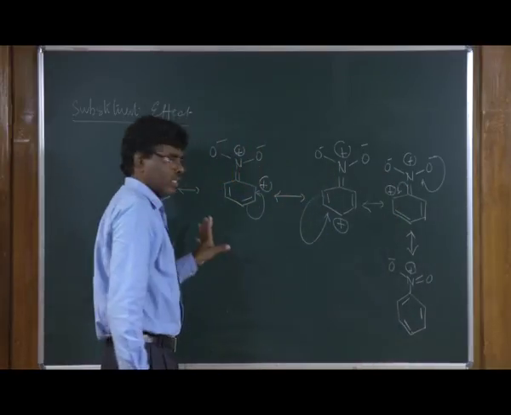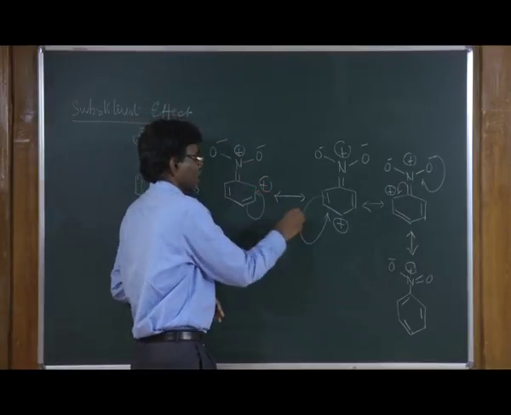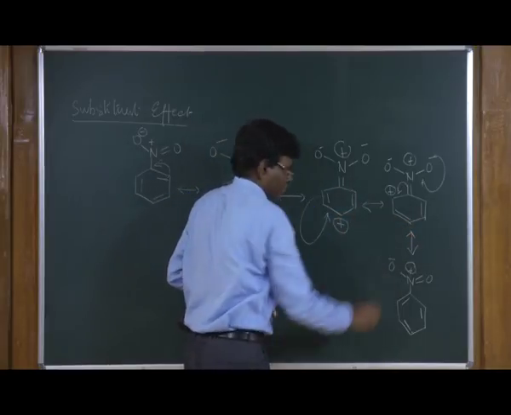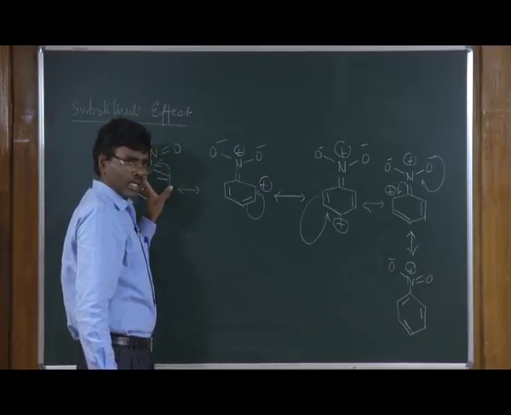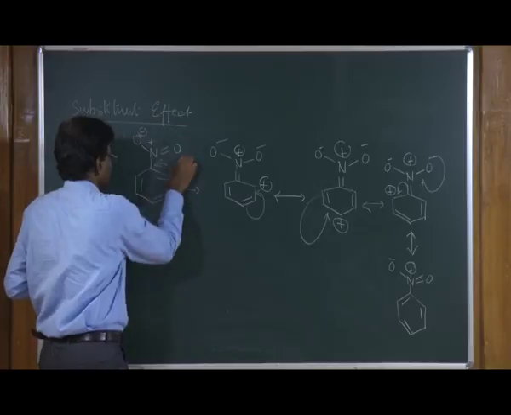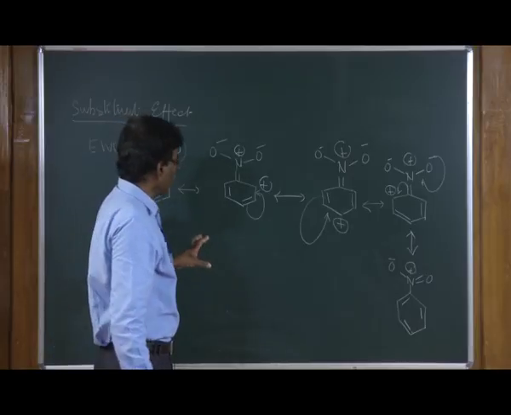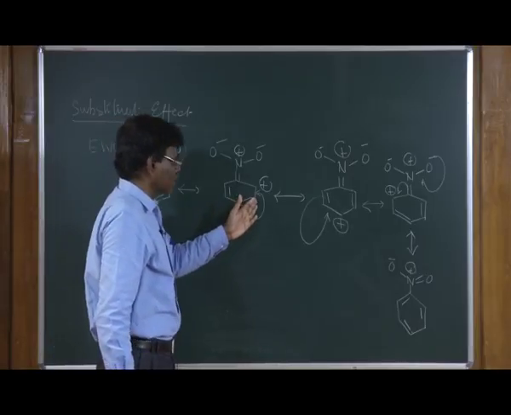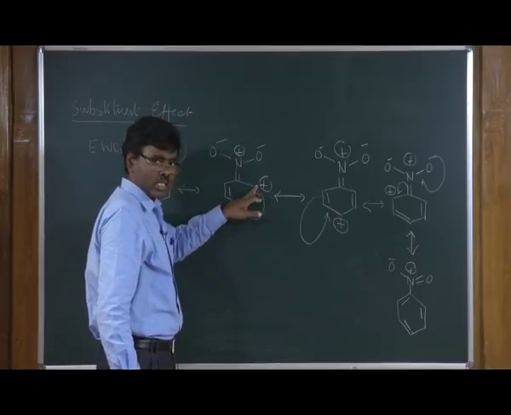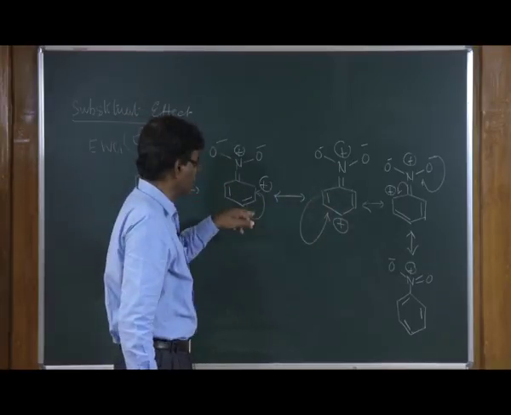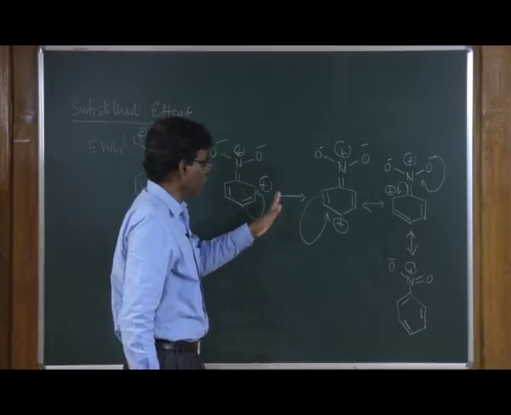If you look at the resonance structures, you can find that the electron density at the ortho and para carbon atoms is less compared to the meta carbon atom. Therefore, whenever you do the electrophilic substitution reaction with a benzene ring that contains an electron withdrawing group, here NO2 is an electron withdrawing group, the electrophile undergoes substitution at the carbon at the meta position, not the ortho and para positions, because if you write the resonance structures of this nitrobenzene, you can see the electron density at the ortho and para positions is less compared to the meta position.